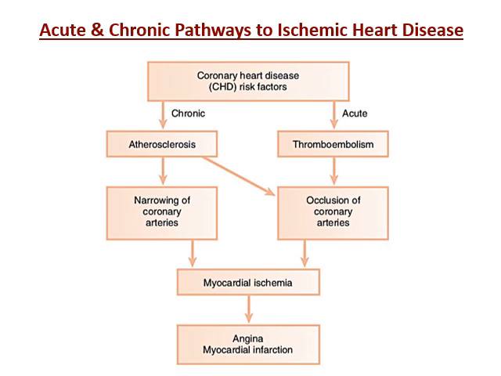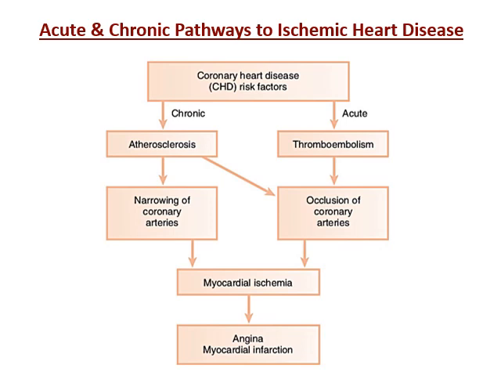Because of atherosclerosis, there will be narrowing of the coronary artery, thereby causing myocardial ischemia, which mainly results in angina and myocardial infarction. Sometimes atherosclerosis can go to the acute pathway also, where it causes occlusion of the coronary arteries, thereby causing angina and myocardial infarction.